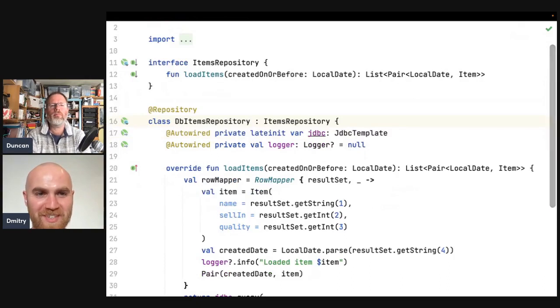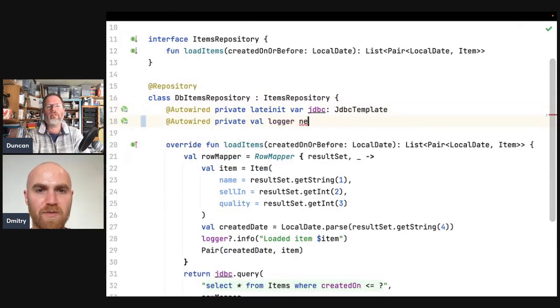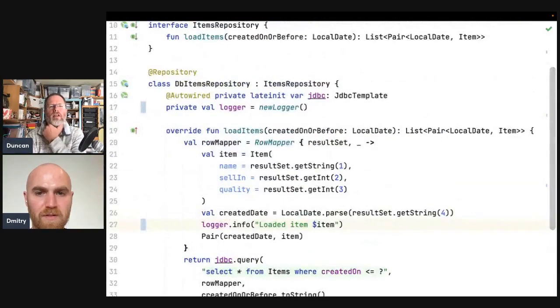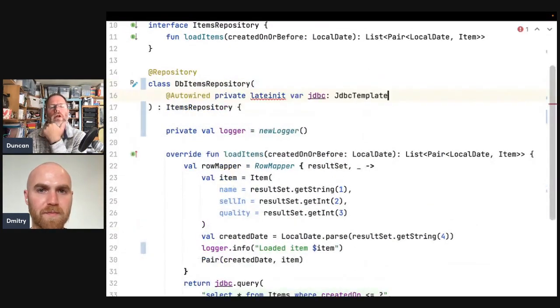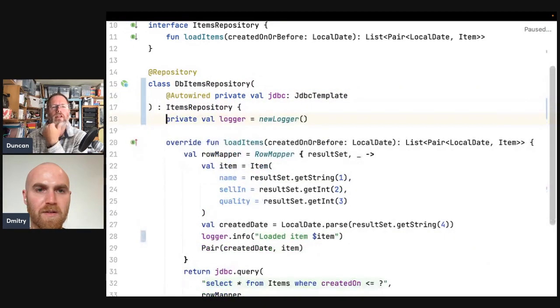You want to see it, right? Well, the logger looks like really low hanging fruit because we've already worked out what to do about that, right? Yeah. So let's just create a new logger in there. Then we wouldn't have to auto-wire that. And this seems to be a place where we already are lateinit, but if we just move that into the constructor, then we wouldn't need to be lateinit. So it's little. We can sort of tidy those things without really understanding them or thinking about them, can't we? Yep.